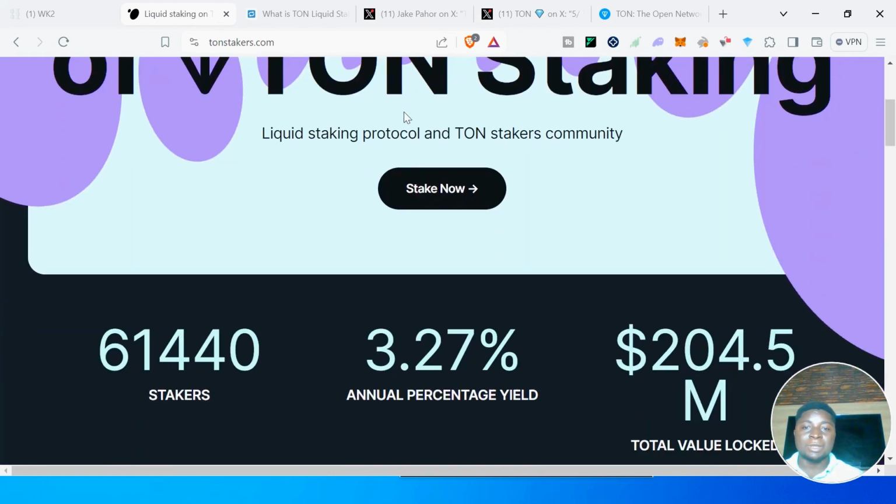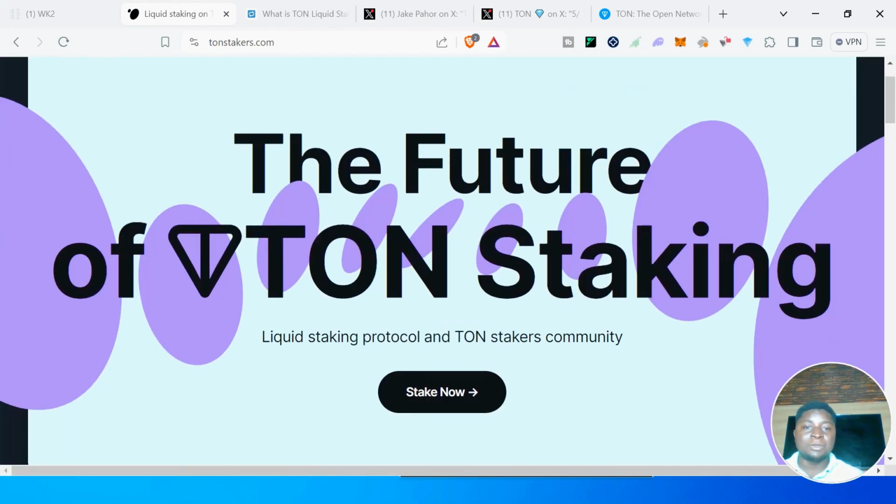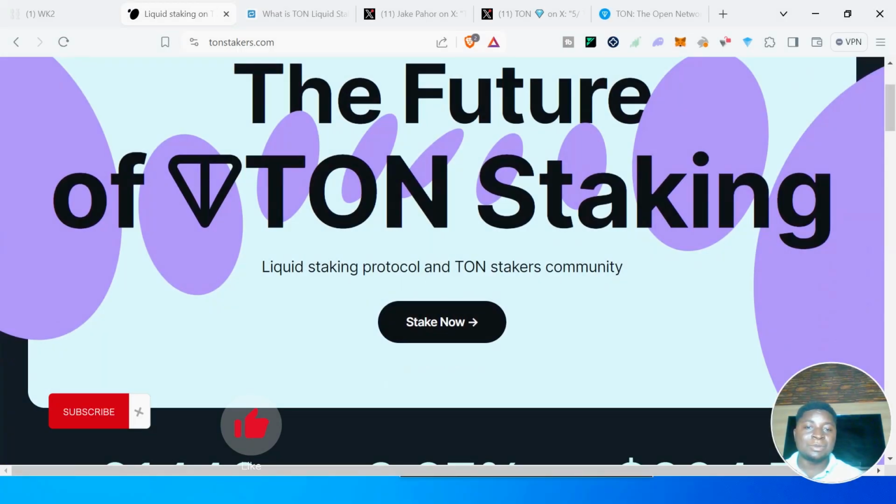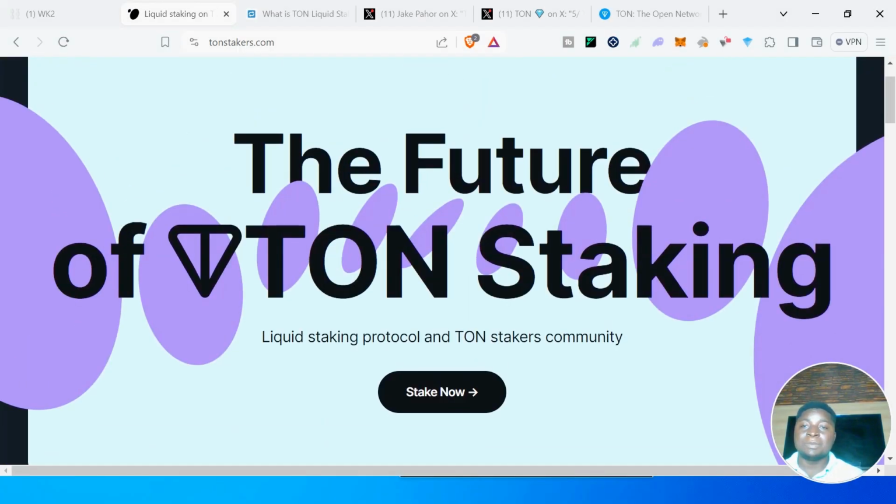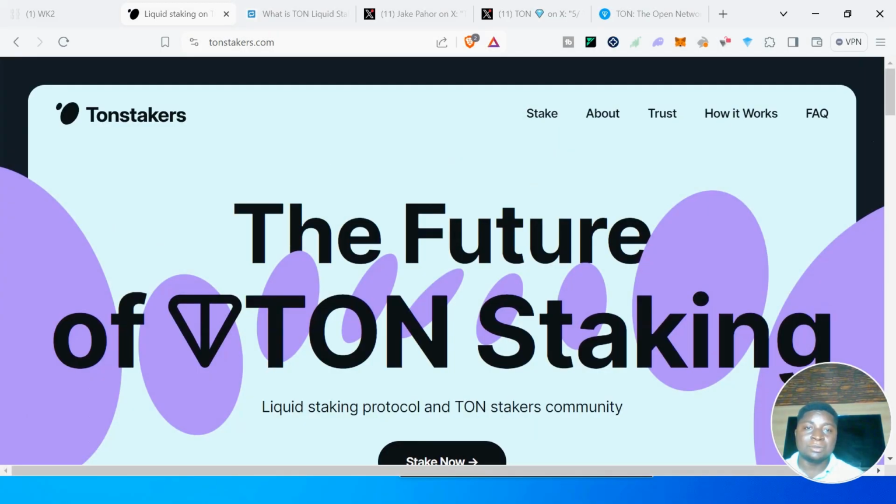TonStakers.com. So we are on TonStaker.com: the future of Ton staking, a liquid staking protocol. This simply means this is a platform where you stake your Ton so that you can be part of the people contributing to the security of that chain. In exchange, you earn a reward. When the pool that you are staking your coin with is nominated to validate the transaction, the fee that comes from the transaction is shared with you. The validator or the nominator shares part of the fee with you for staking.